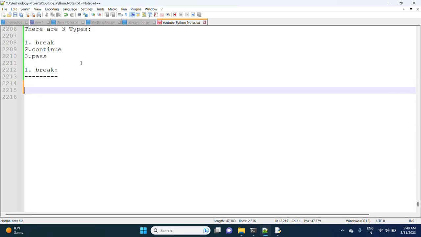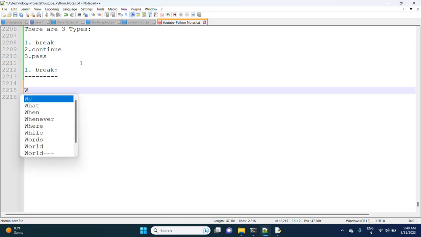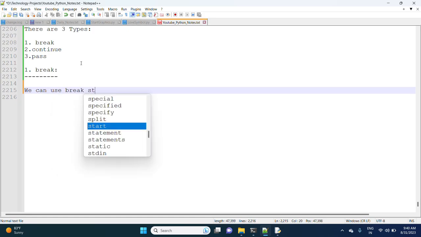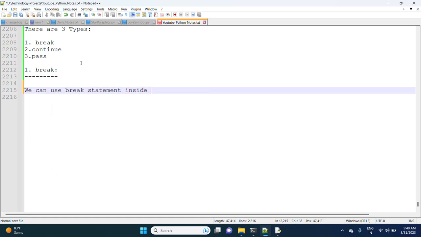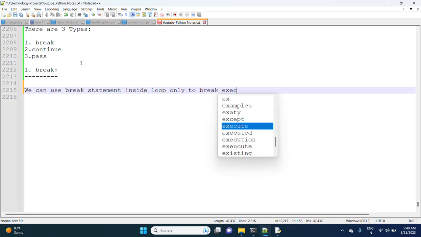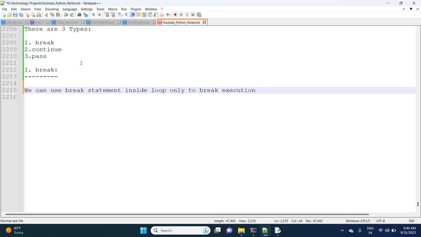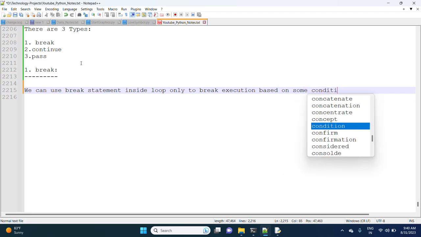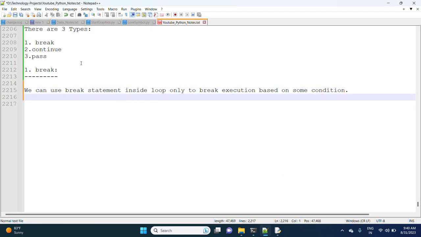Let me write the theory. We can use the break statement inside a loop only, to break the execution based on some condition.